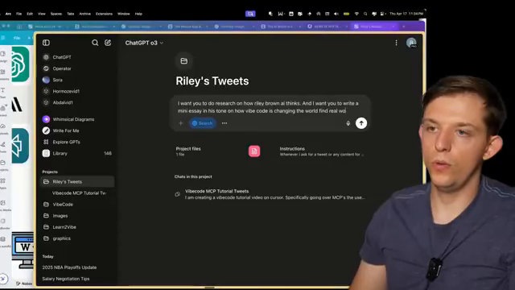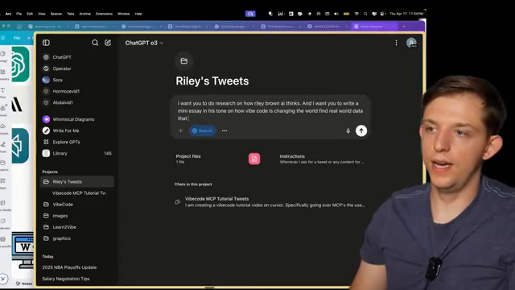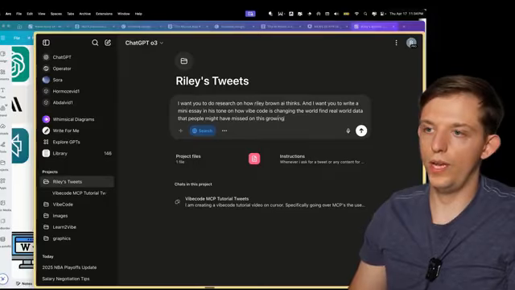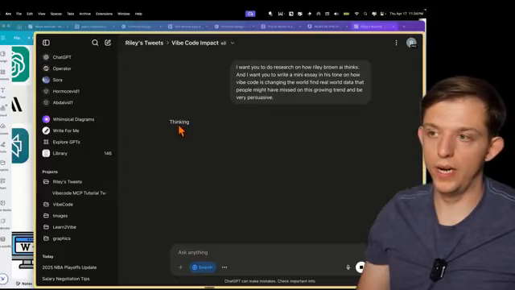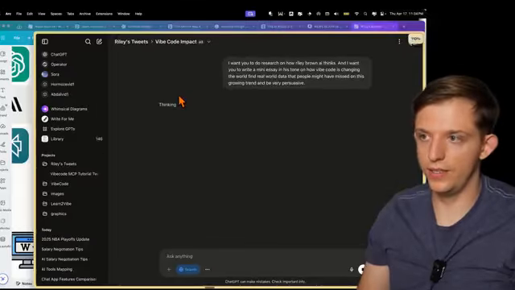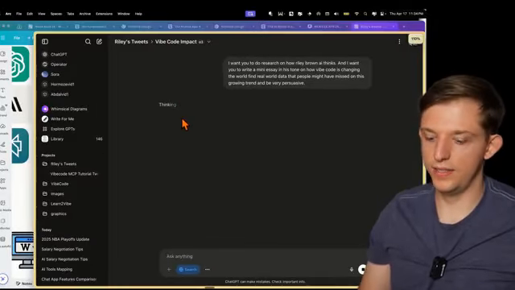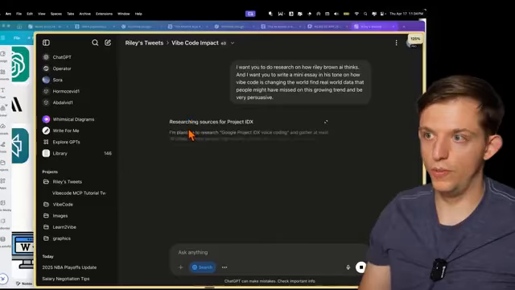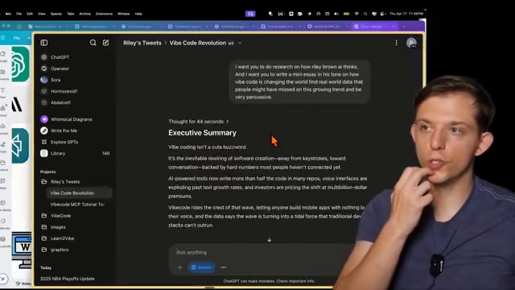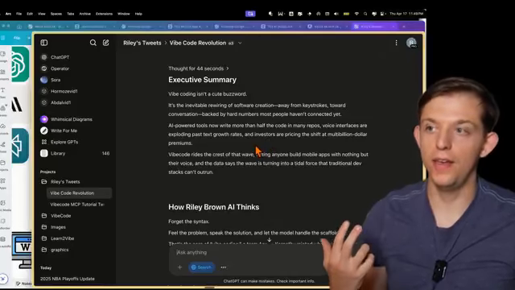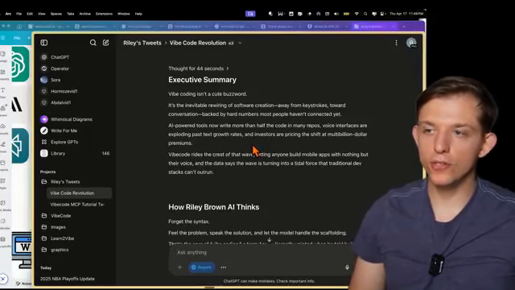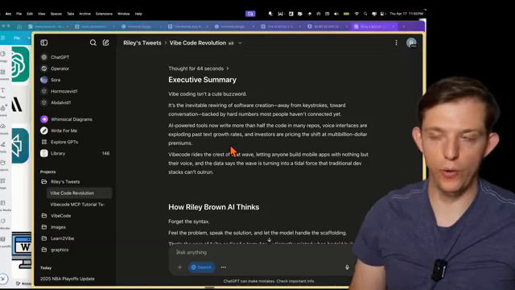Find real world data that people might have missed on this growing trend and be very persuasive. And this model is incredible, by the way. This isn't a very good prompt to understand its full utility, but O3 is a very strong model. So what this did is it actually searched the internet for me, Riley Brown, and got my perspectives on VibeCoding. And then it also searched the internet on what VibeCoding is.